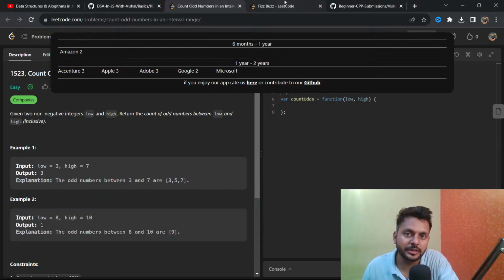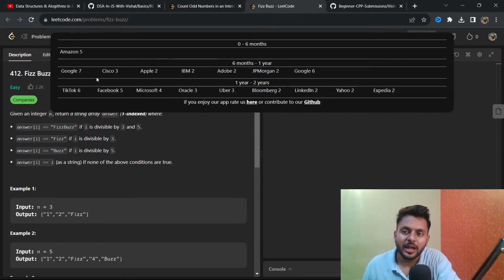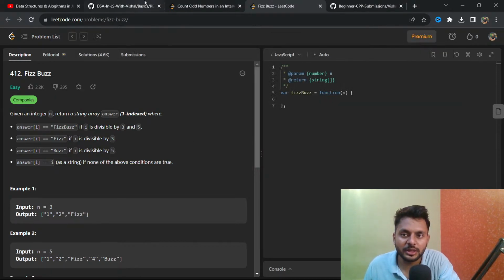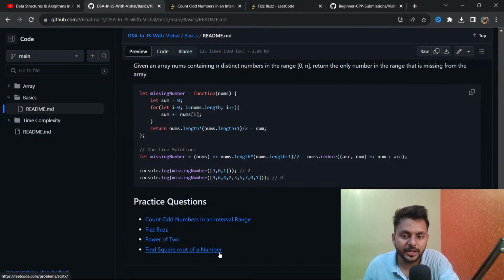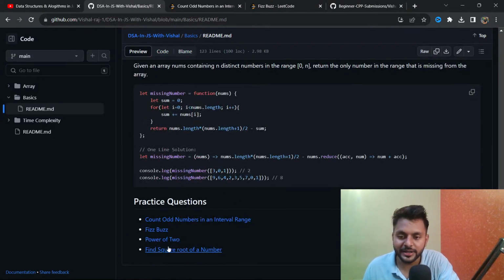Microsoft asked this question. If you go to this page first, this is one of the famous questions of if and else. Here if you see the companies' names, Amazon asked this question 5 times in the last 6 months. Google 7 times. So you can see lots of companies asking this question. So these are not random questions I am sending. So please practice these questions so that you can understand things.